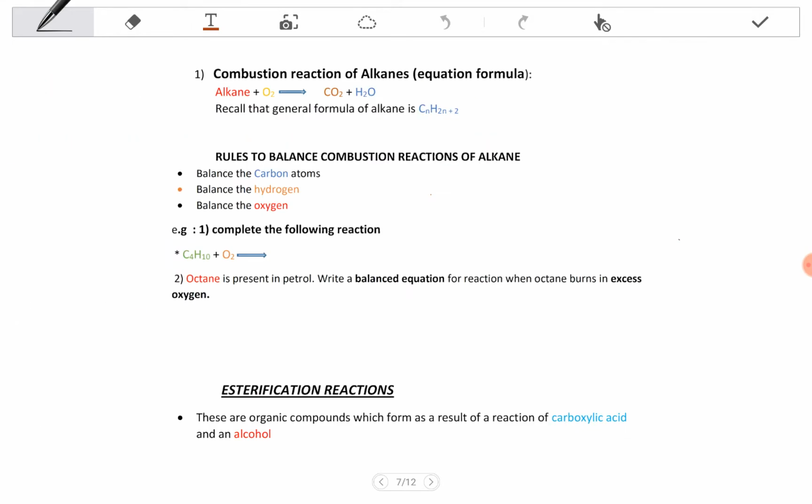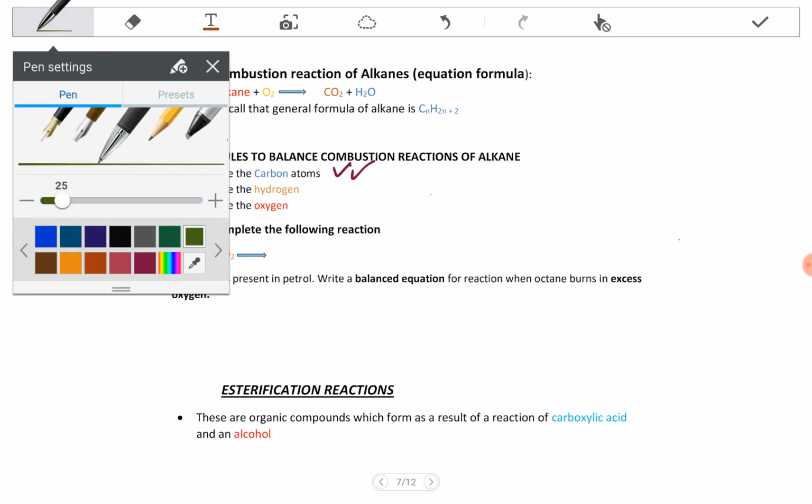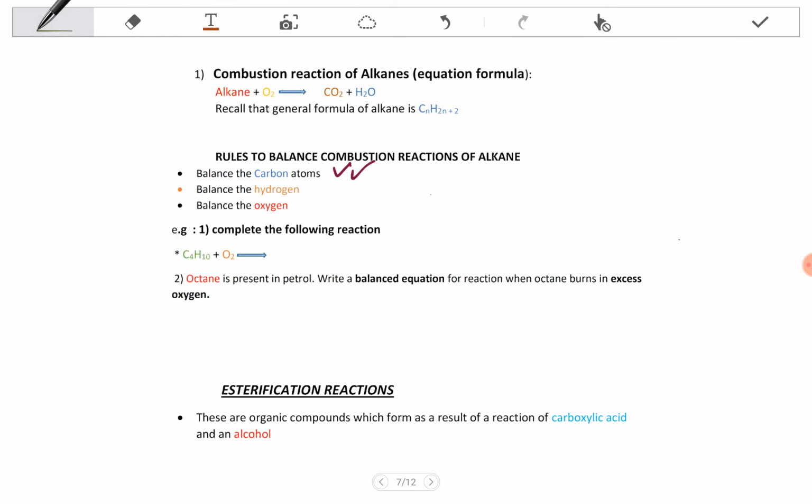This is still the combustion that we talked about. Here we must follow some rules to balance the combustion reaction of alkane. First, you must balance the carbon atoms. If you don't follow these steps, you're going to get stuck at some point, so please follow them. Secondly, you must balance the hydrogen atoms, and then lastly you must balance the oxygen atoms.